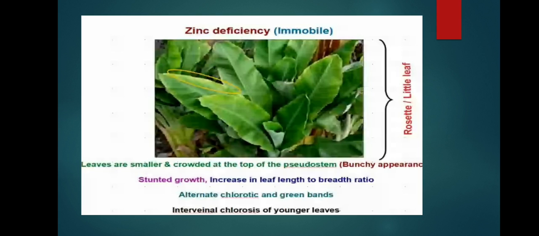Zinc deficiency. Rosette or little leaf is an important disorder of zinc. Leaves are smaller and crowded at the top of the pseudostem.